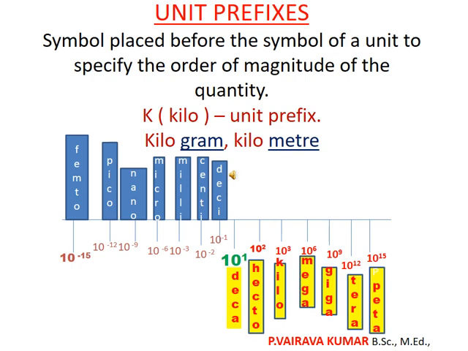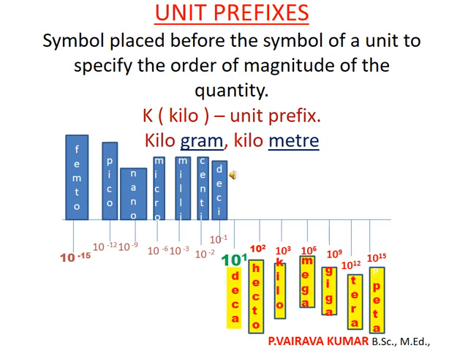Next, 10 power 2. What is the expansion of 10 power 2? 10 into 10, that is 100. Here we call it hecto. So hectometer, hectogram, hectoliter.